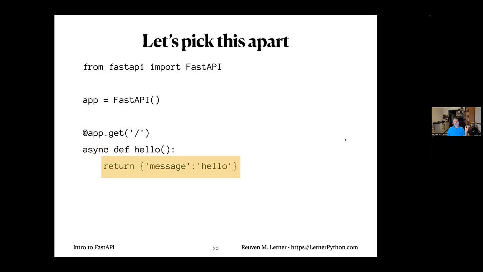And then finally, we have the actual function body, which doesn't do very much here. All it says is return message hello. We're going to return this JSON. Wait, this is a JSON? This is a dictionary, right? People often make this mistake because JSON looks like a dictionary, but we are going to return a string in JSON that was initialized through this dictionary.